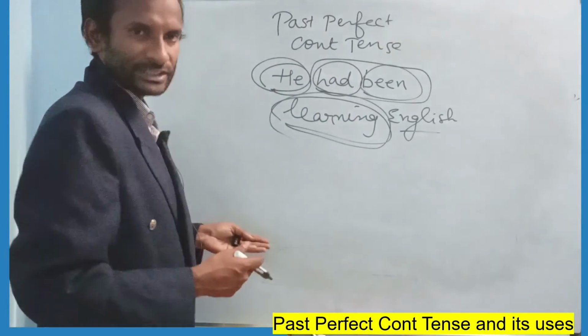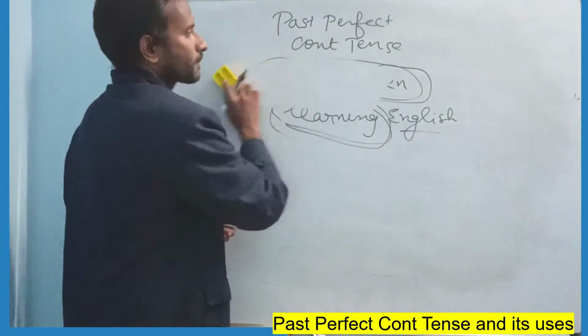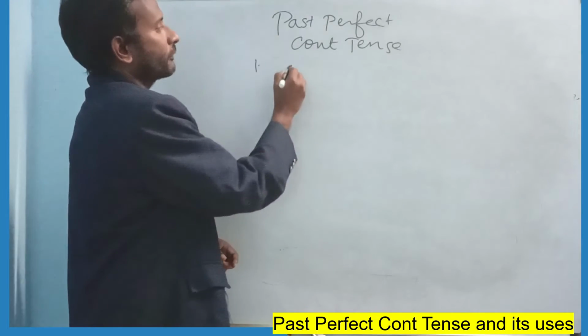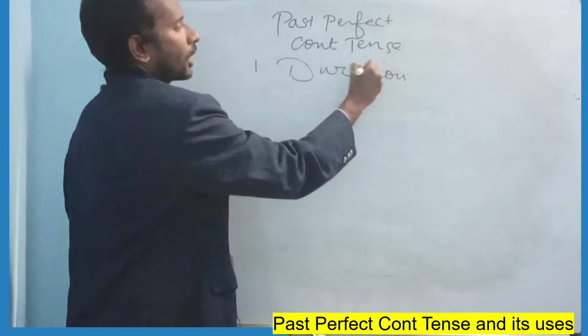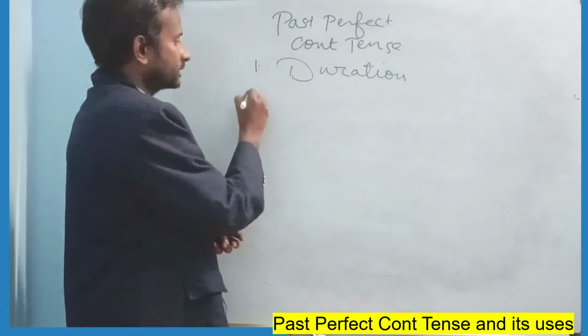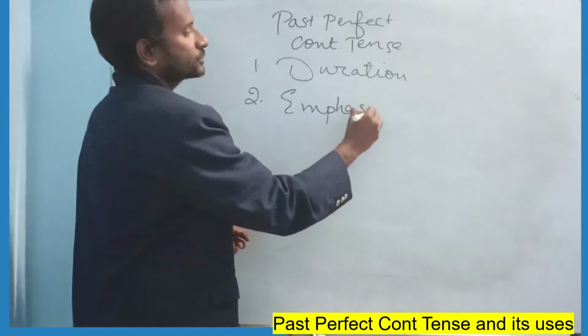And where do we use this particular tense, past perfect continuous tense? Firstly, we use it for duration. Okay, we use past perfect continuous tense for duration. Secondly, to emphasize. Emphasize what?